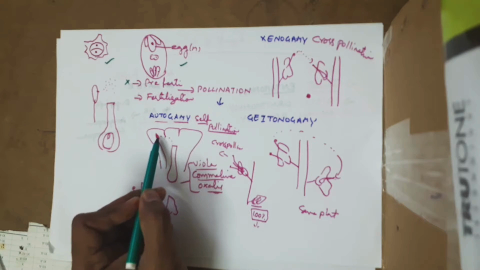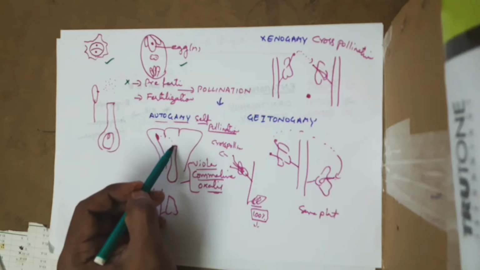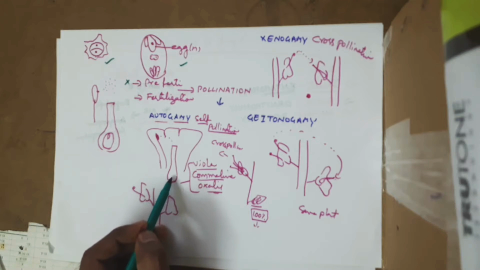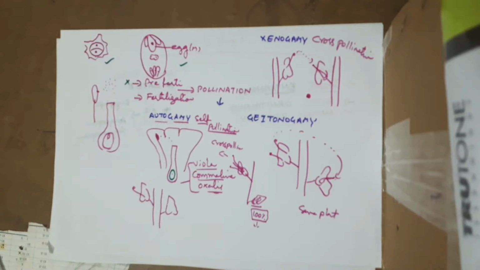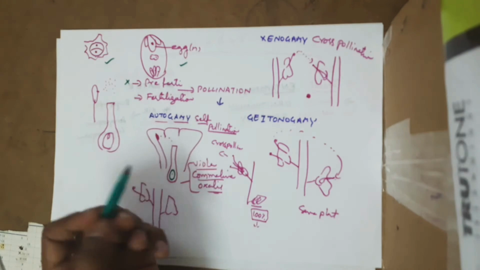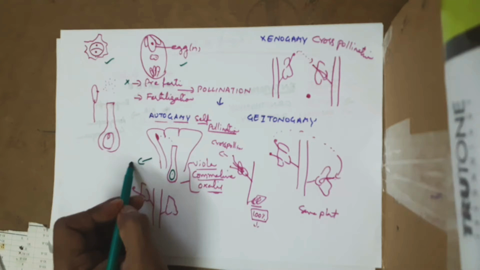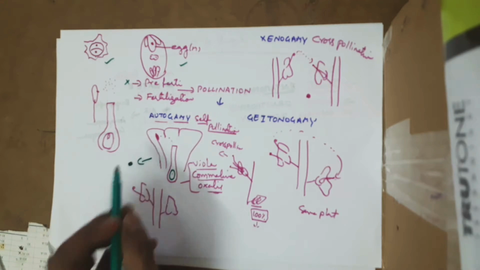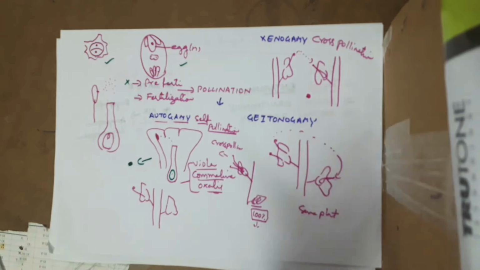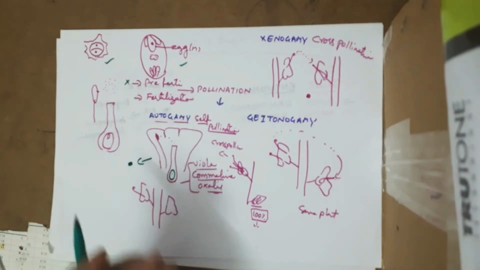So what happens, as soon as the pollen grains mature, the anther breaks and pollen grains are released, and pollen grains fall on the stigma and they move towards the egg. Egg is present here. So you can see this is called self-pollination, auto, self. Whatever seeds are formed after the fertilization are 100% genetically similar to the parent.